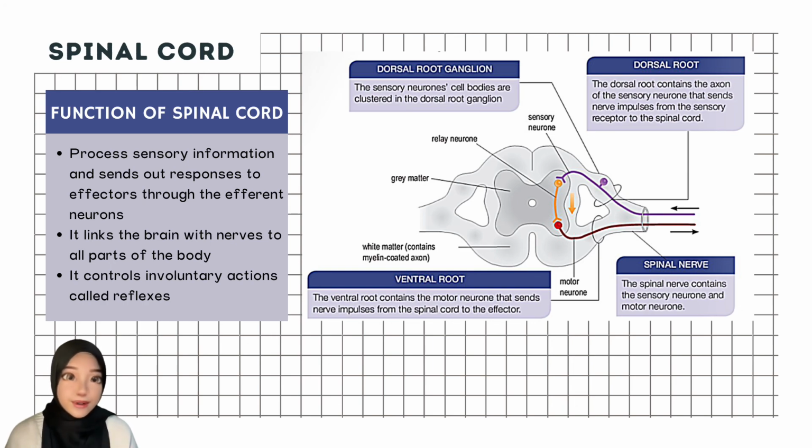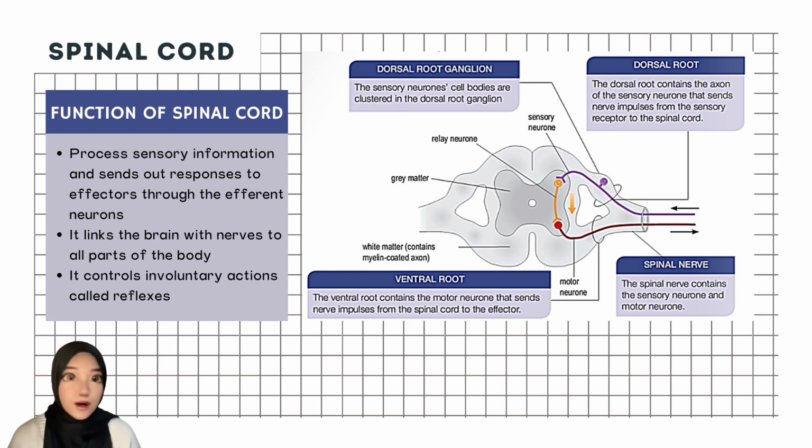The dorsal root contains the axons of the sensory neurons that send nerve impulses from the sensory receptor to the spinal cord, while the sensory neurons' cell bodies are clustered in the dorsal root ganglion. And the ventral root contains the motor neurons that send nerve impulses from the spinal cord to the effector. And the last part in the spinal cord that you need to know is the spinal nerve, where it contains the sensory neuron and motor neuron.